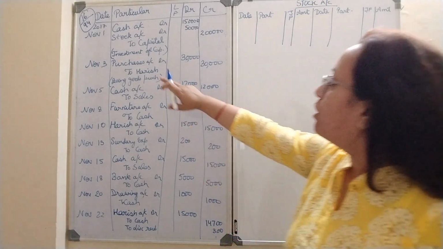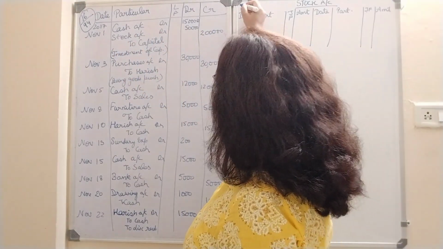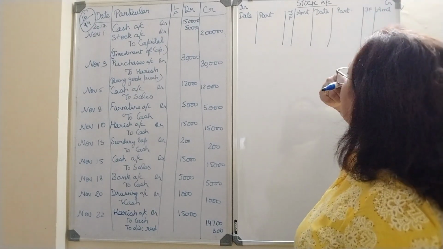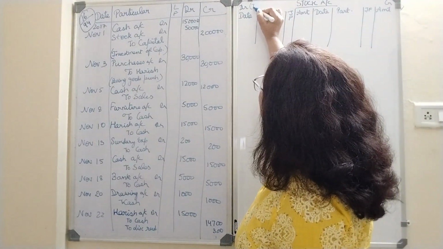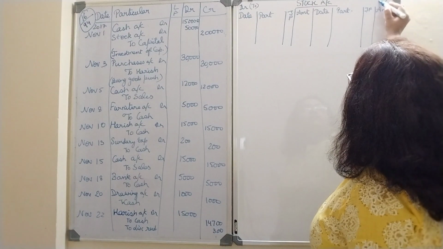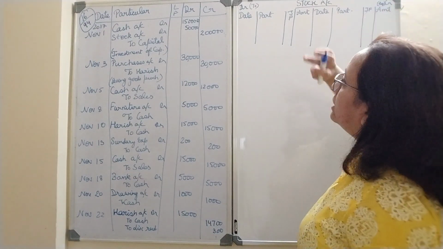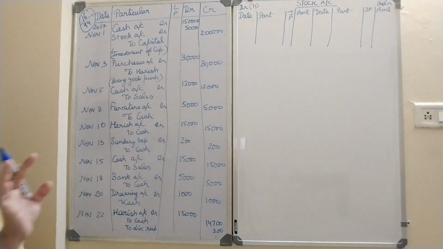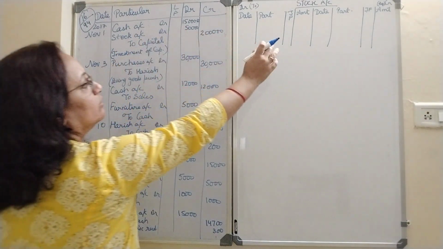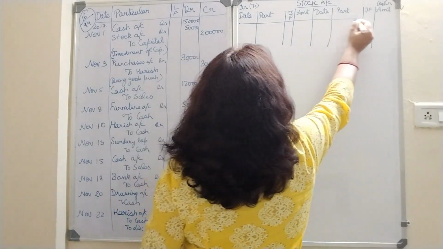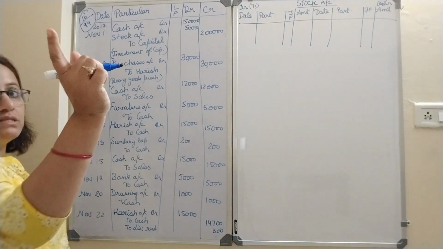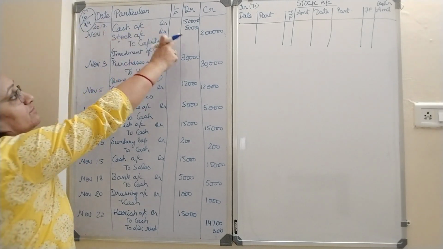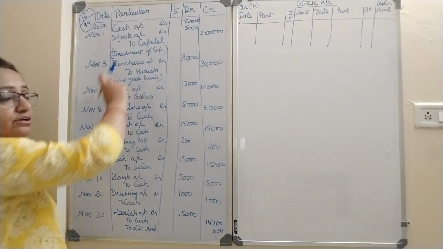So now stock over here, you remember this is the debit side and this is the credit side. This I remembered as a student, this is the to side and this is the by side. Now a very easy way to remember, wherever you find stock written, that entry will only go there. Okay, so stock is written where? Only one place we have written. Stock is written over here. Now stock is 15,000 and capital is credited over here.